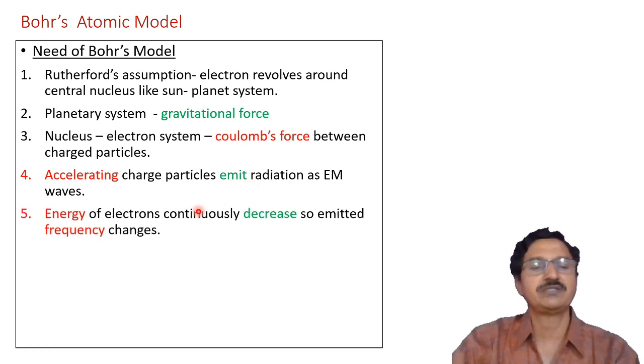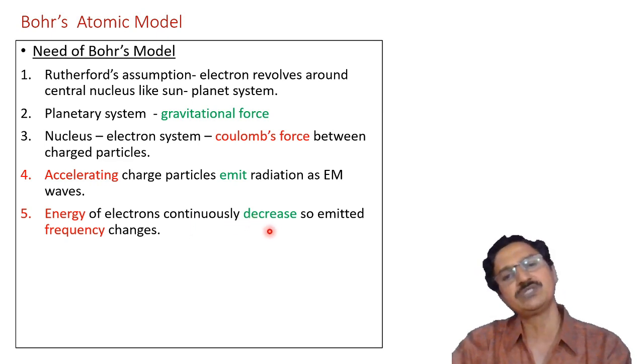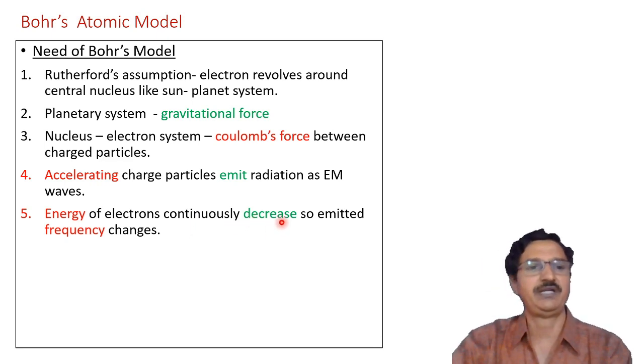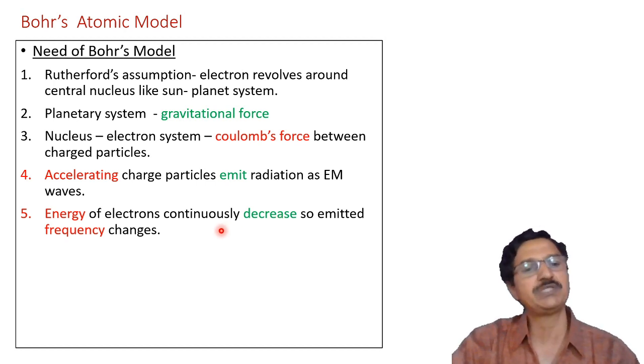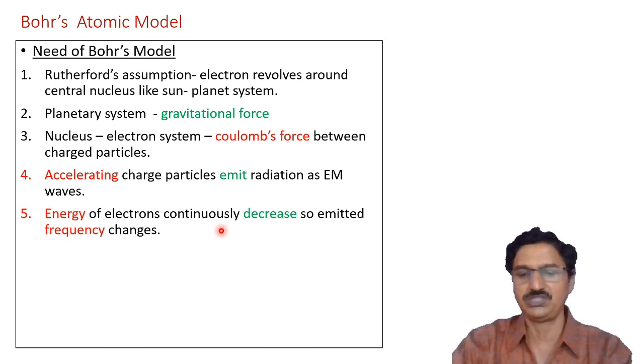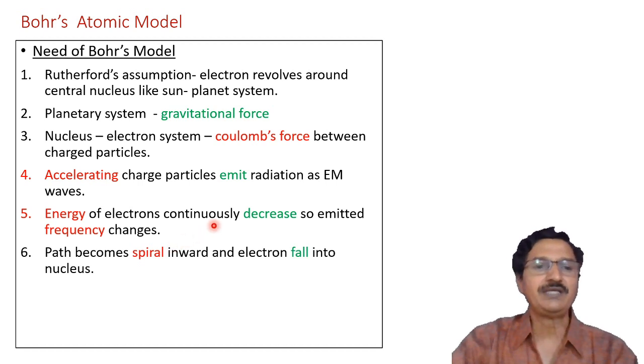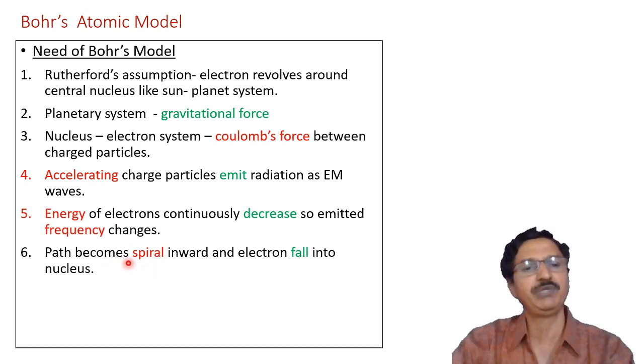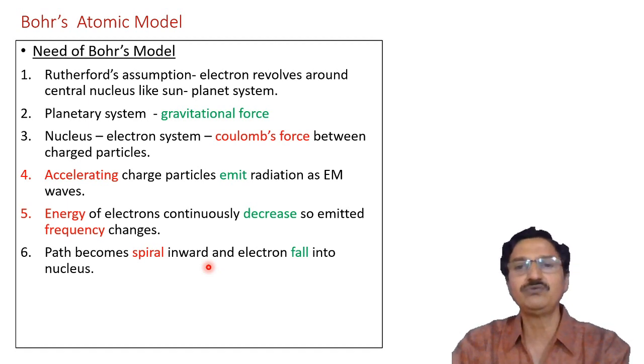When such radiations are emitted, the energy of the electron continuously decreases, so the emitted frequency also continuously changes. As the energy decreases, the path no longer remains circular but becomes a spiral path, and this spiral goes inward, and finally the electron falls into the nucleus.